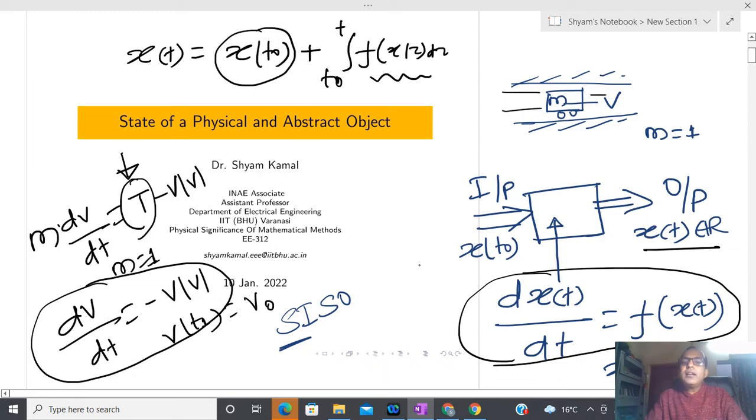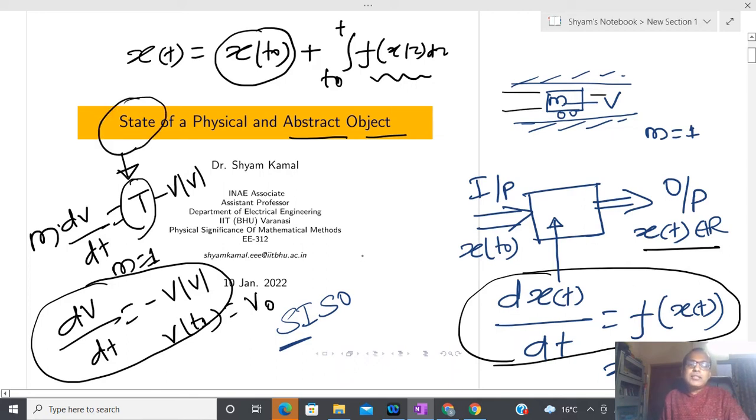Due to that reason, in system theory, most of the time I am going to just talk about differential equations, some general form of differential equation. So here you can see that I have taken a single input, single output. Later I can extend it to multi input, multi output. And in today's lecture we are trying to understand what the meaning of this is.